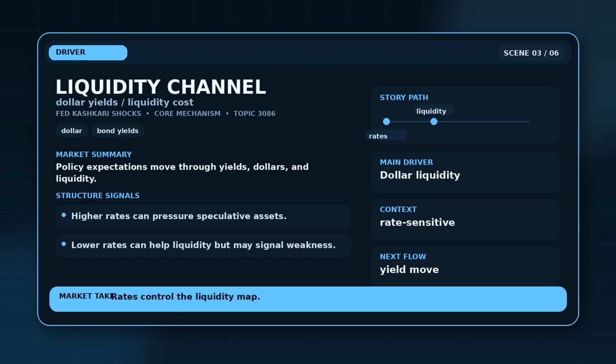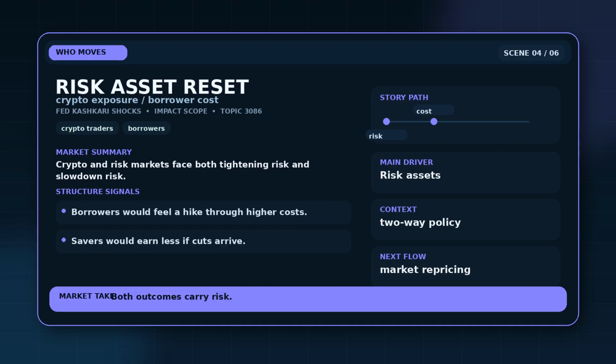The operating detail is that higher rates can pressure speculative assets, while lower rates can help liquidity but may signal weakness. That is the part viewers need before judging the headline. The mechanism stays concrete because policy expectations move through yields, dollars, and liquidity. The affected side is anyone exposed to dollar liquidity: crypto traders, bond investors, stock buyers, borrowers, and savers.